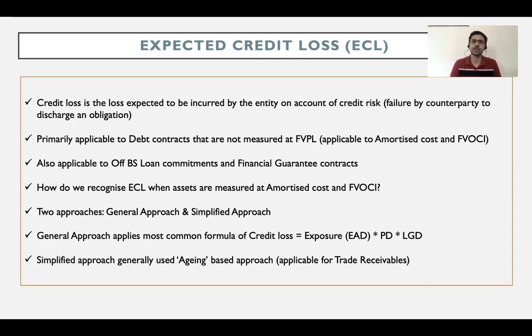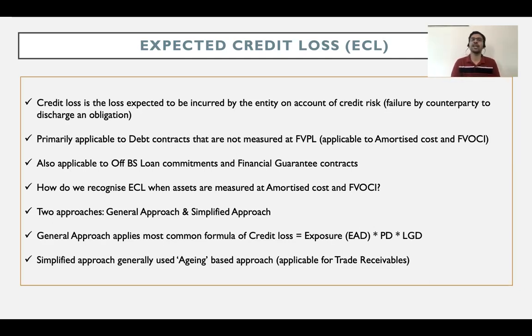Previously, prior to the introduction of IFRS 9 or Ind AS 109, we used to create a provision for bad and doubtful debts. Whenever we believed that we wouldn't get any money from our debtor, we would create a provision for bad and doubtful debts, also known as allowance for bad and doubtful debts. We used to debit that provision in our P&L account, and the credit was shown as a reduction from the asset. We used to show the gross receivables less any provision for bad and doubtful debts,